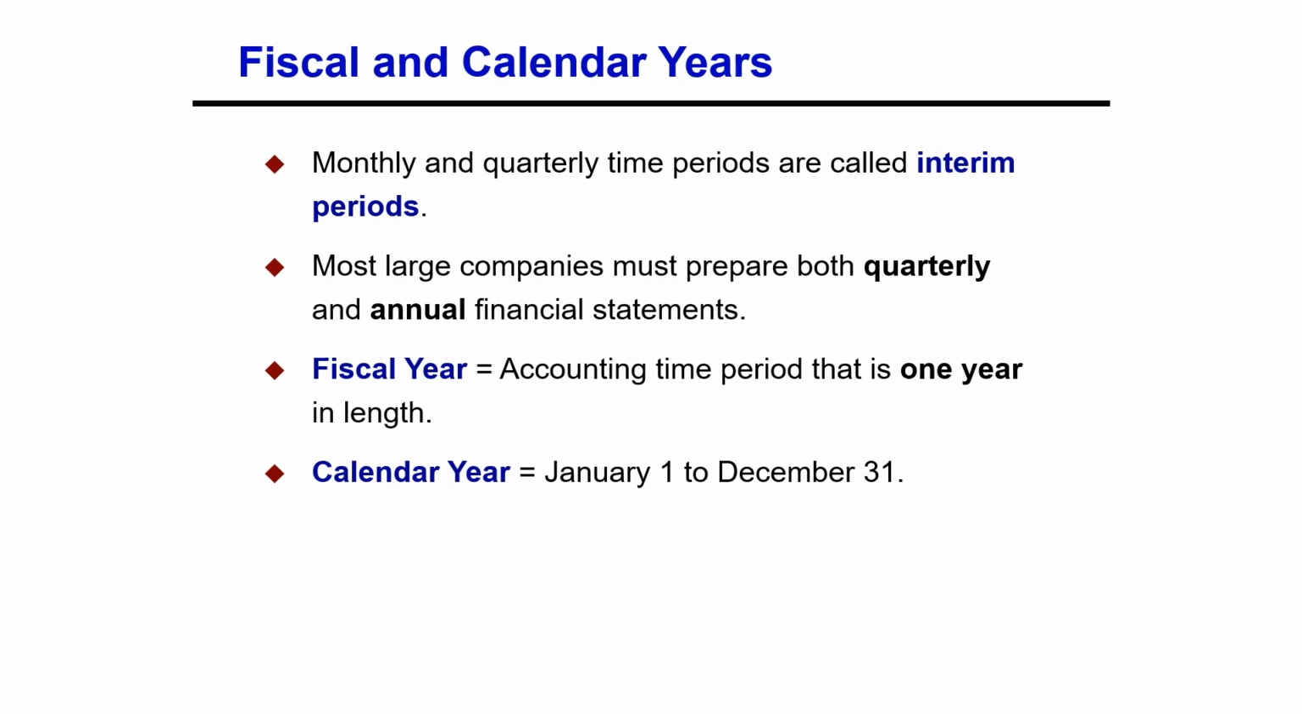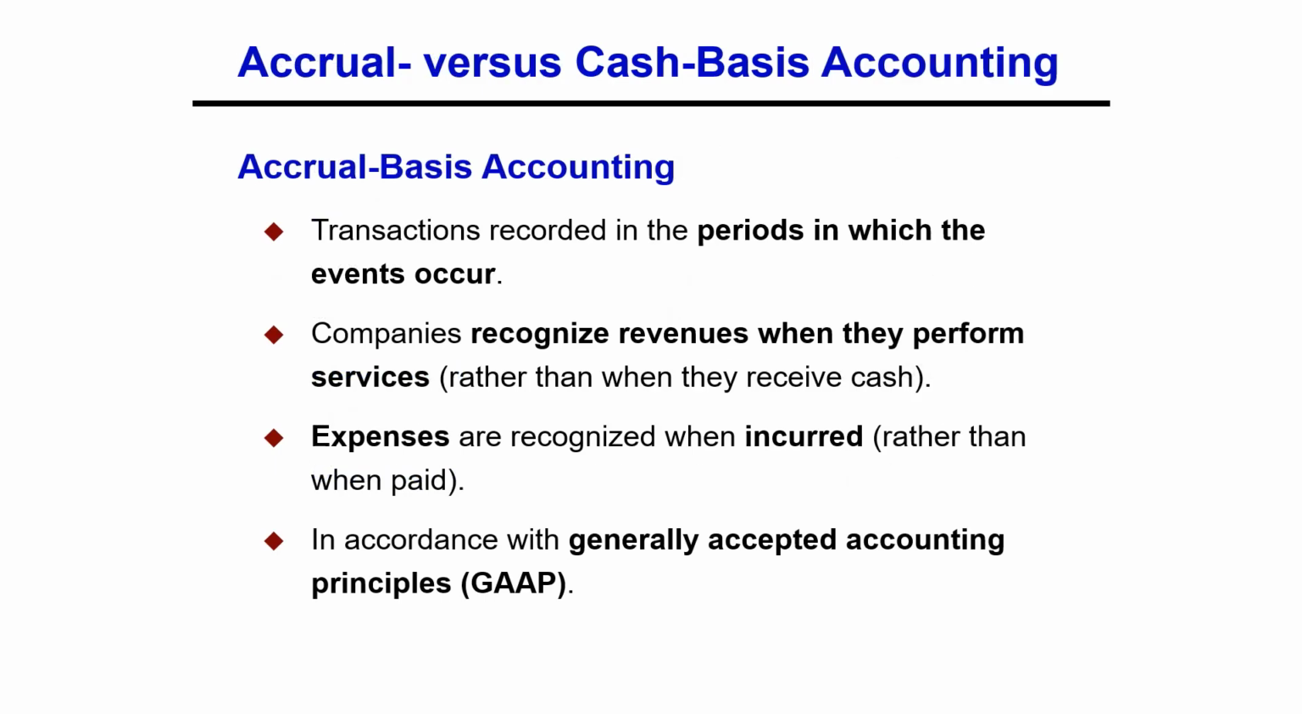A fiscal year usually begins with the first day of a month and ends 12 months later on the last day of a month. Most businesses use a calendar year, that is January 1 to December 31st, as their accounting period, and some do not. The main point of this discussion is to learn accrual-based accounting. However, we will find the differences between the accrual and cash basis accounting.